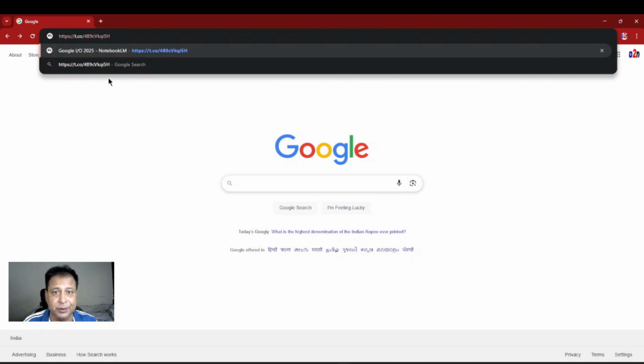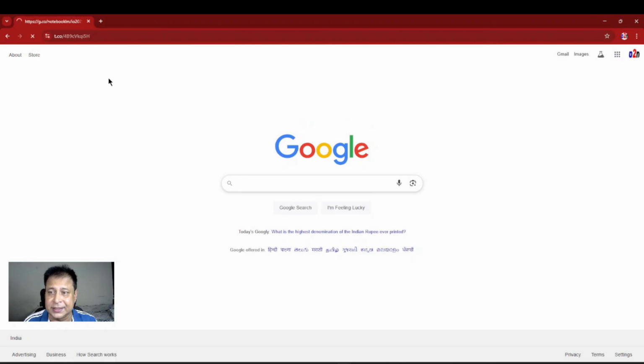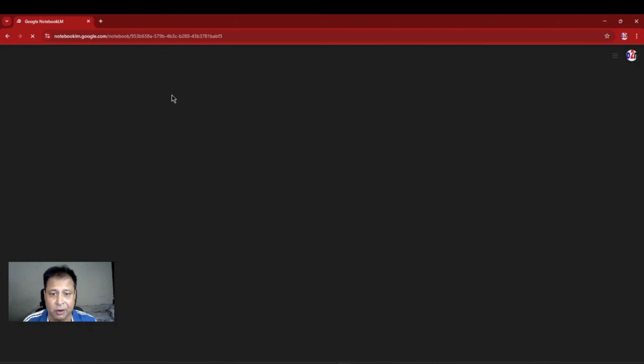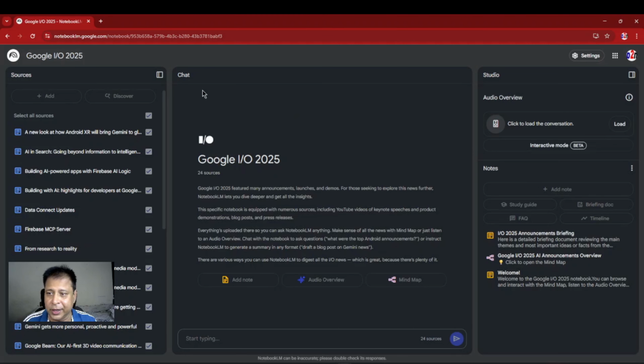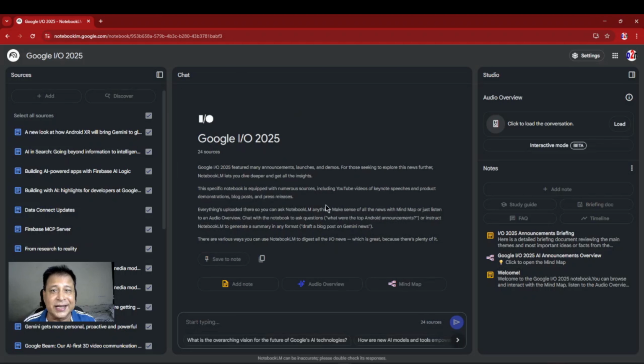This is available in the description. You can directly use it. And this particular Google event, whatever was published, now a NotebookLM version is also generated and it is shared by the NotebookLM team. So let's visit that and we will see that. This URL, copy it from the description and here we are. We need not add the sources because it is already shared with us.